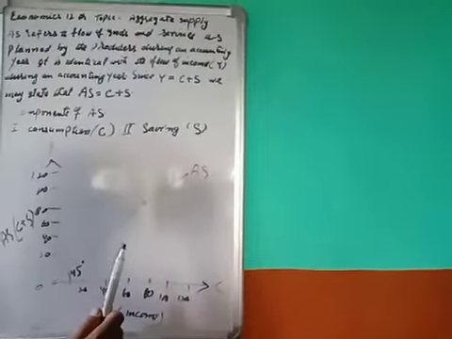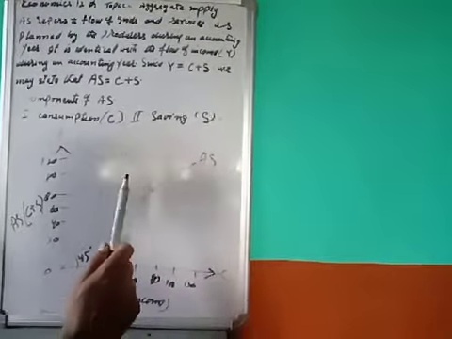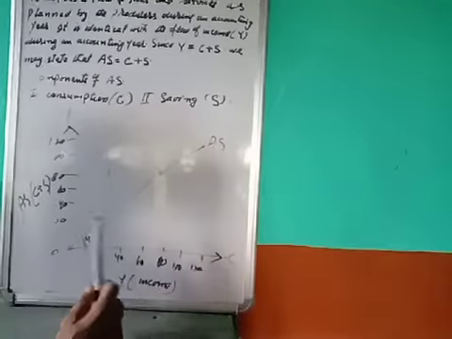As discussed already, personal disposable income is always equal to household consumption plus household saving.